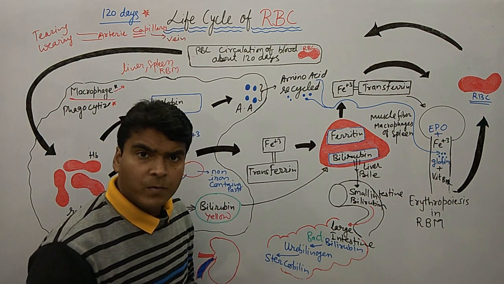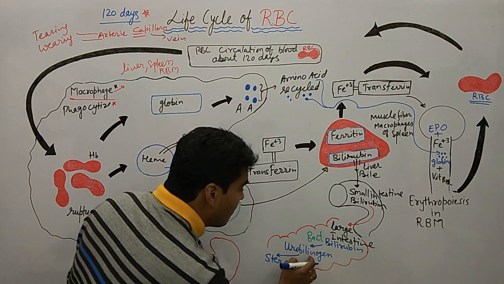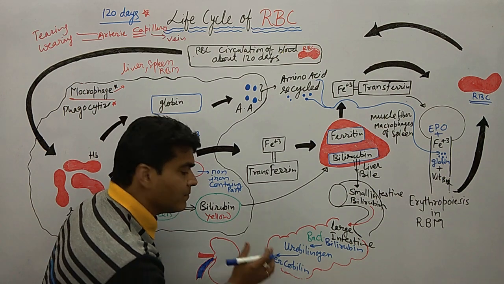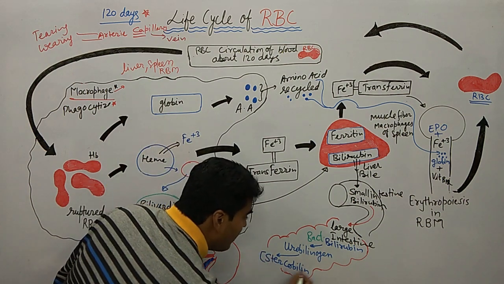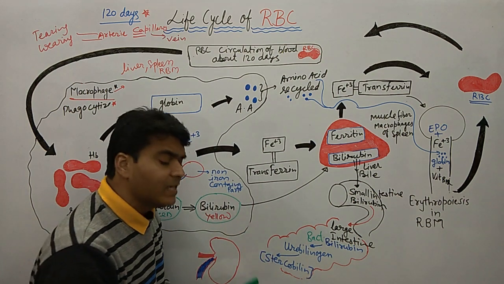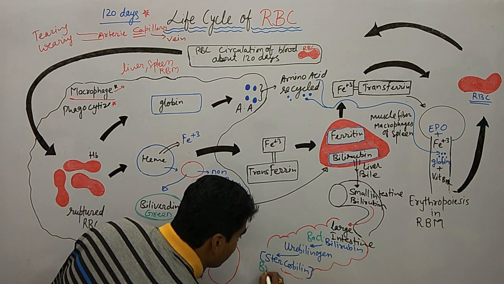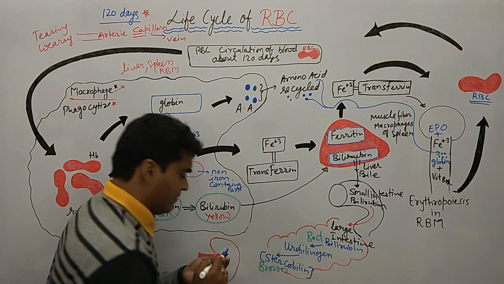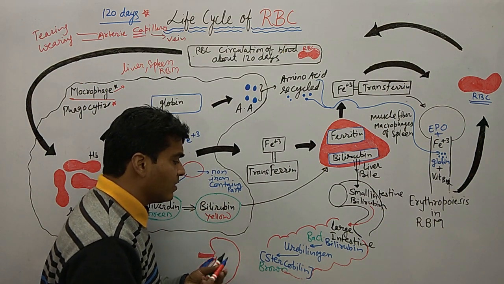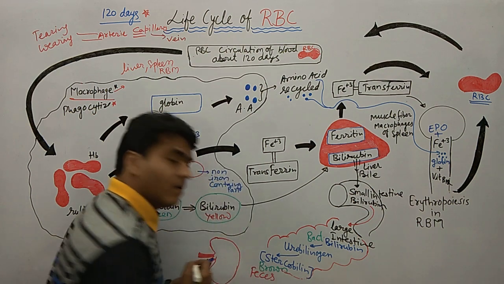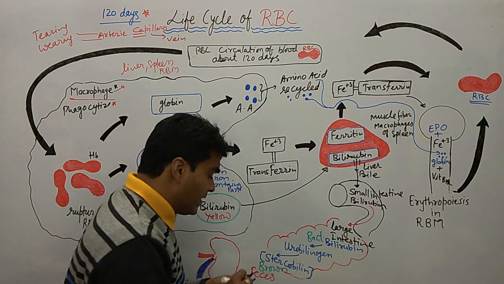So a major, higher amount will convert into stercobilin. This stercobilin gives the brown color to the feces. Okay, brown color. Clear, everyone?